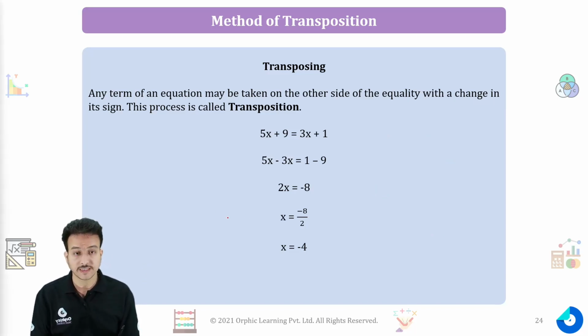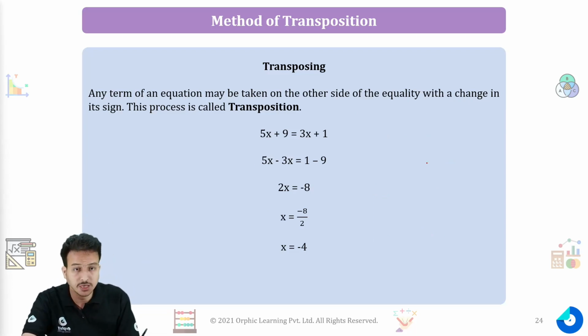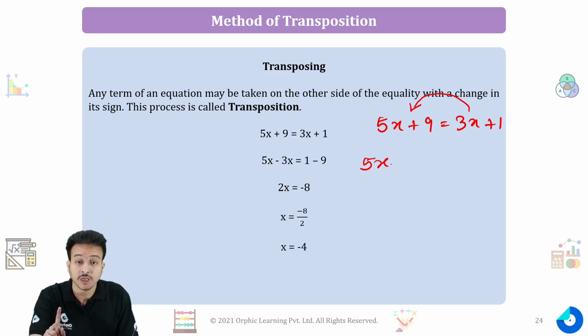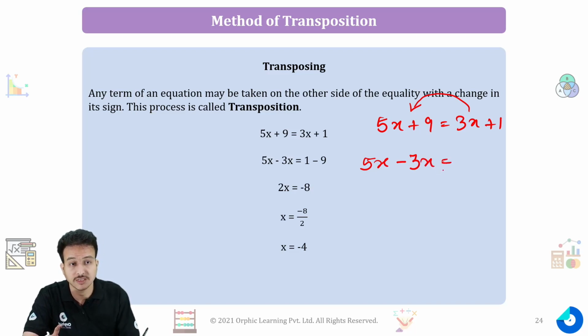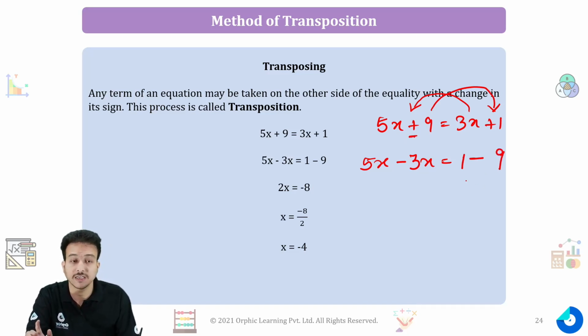In this equation, we can see 5x + 9 = 3x + 1. If I want to take 3x to the left hand side, the 3x has a plus sign in front of it, so I have to change that sign into minus on this side. Similarly, I have to send this 9 to the other side. By transposition, here it has a plus sign, so when you come over here, you need to do -9. That is how you will do it.